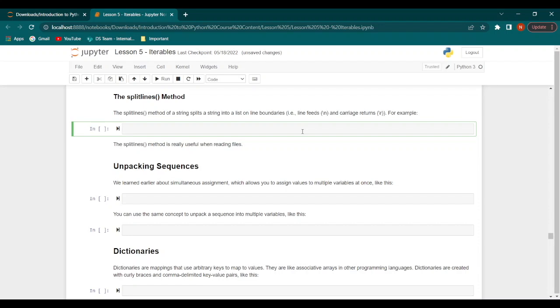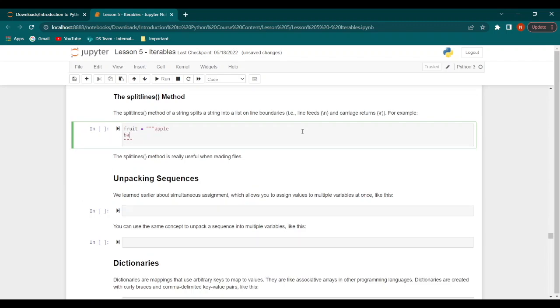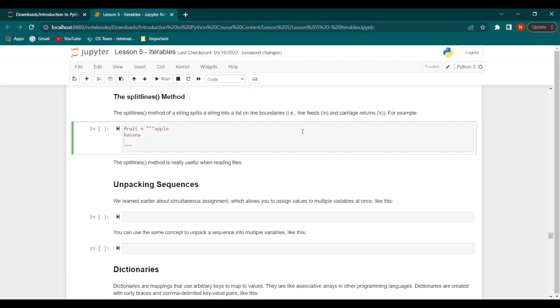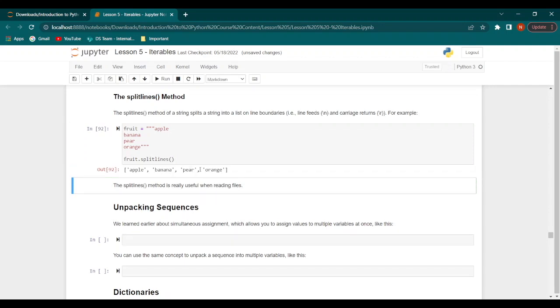So let's say we have fruit equal to triple quotes, then on separate lines we write apple, banana, pear, and orange. Now if we say fruit.splitlines(), we get this as our output. This method is usually used when we have to read files because it makes the reading of files much easier.